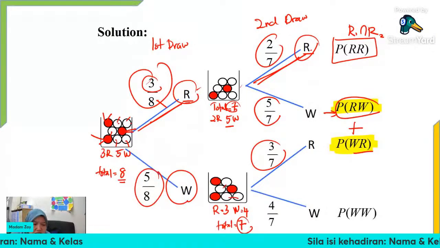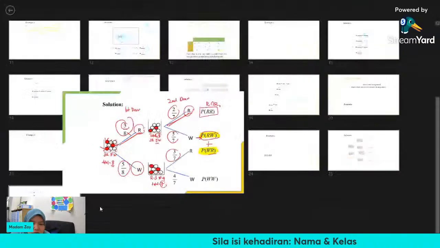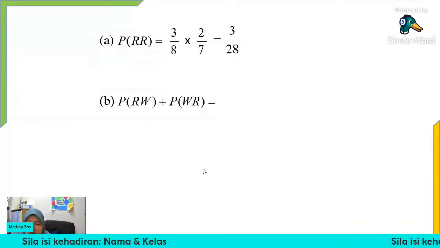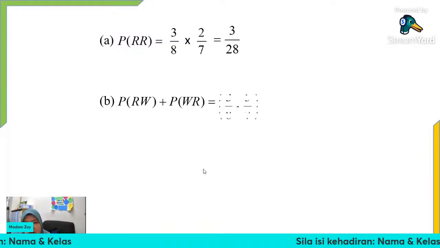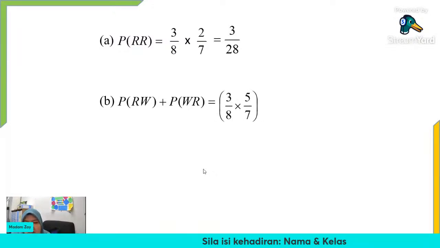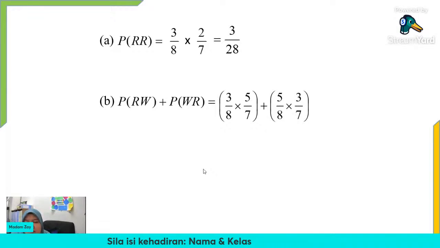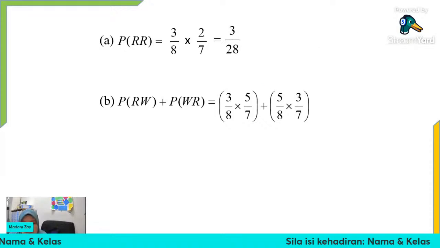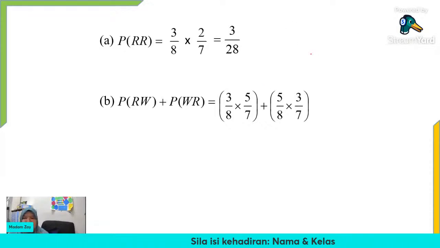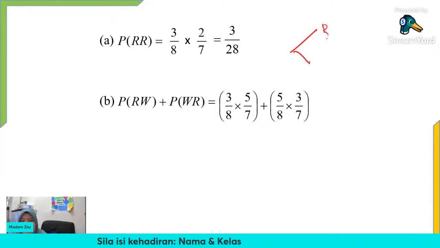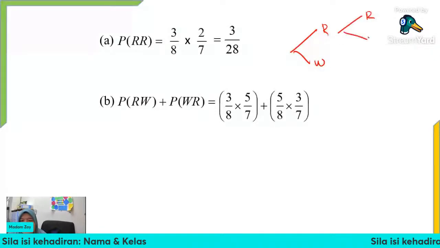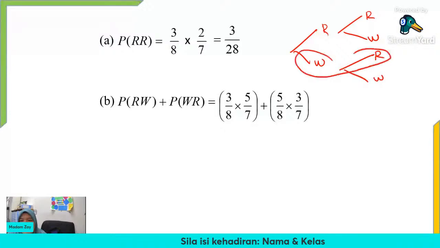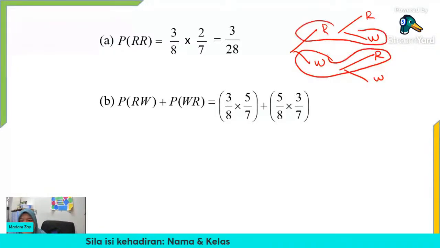Okay, so the answer will be what? Probability of either one, not the same color, so red white plus white red. So we have 3 over 8 multiplied by 5 over 7 plus 5 over 8 multiplied by 3 over 7. So we can see this from the tree diagram. If we draw it here, red, white, red, white, red, white. What we want is here and here.